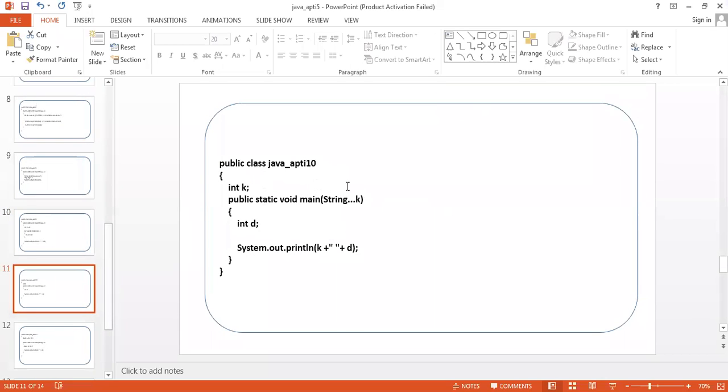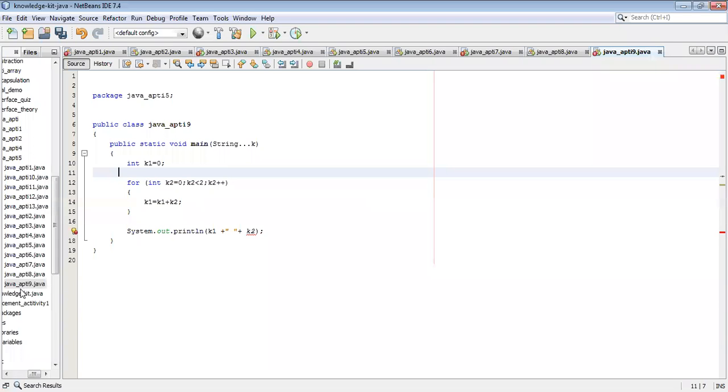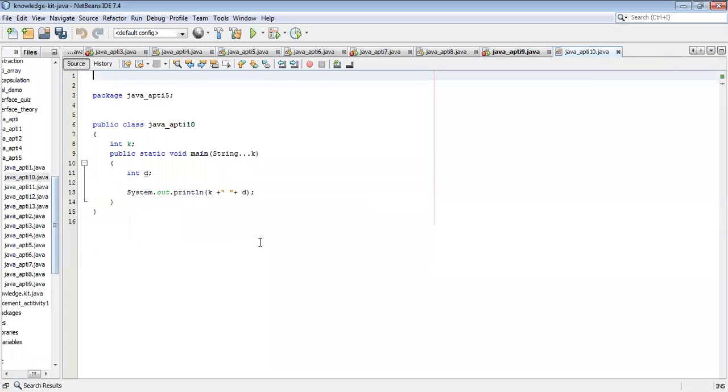So this is the next question. What is the output of this code? Error. Non-static variables are being accessed inside a static context. Okay, this is the reason you are getting the error. Okay, any other error? D is not initialized. D should be initialized before using. Yes, D should be initialized first. Okay, I will initialize.